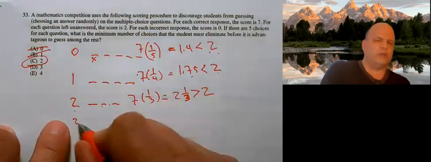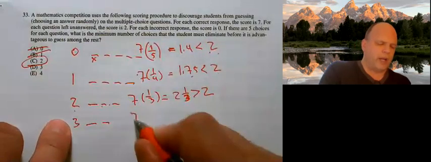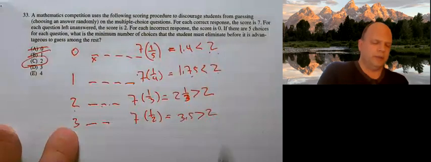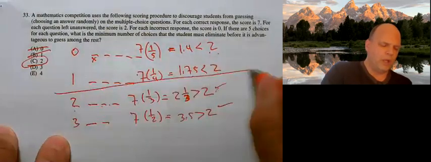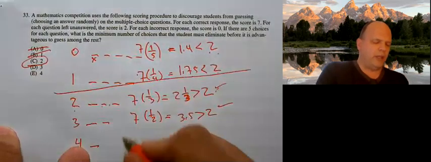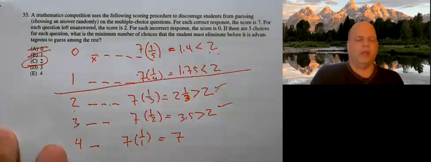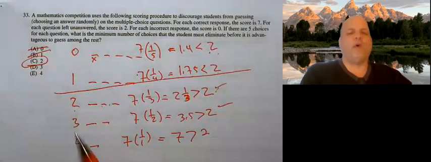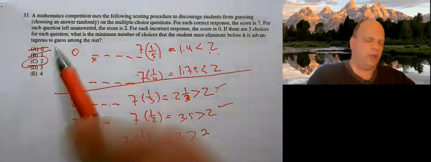If I eliminated 3 choices, my probability of guessing correctly is 1/2. 7 times 1/2 is 3.5. Definitely better. So this is better and this is better. These are not. If I eliminate 4 choices, then I only have 1 possibility. And basically my probability is 7 times 1 over 1, which is 7 points, which is definitely better than 2. So if I can eliminate 2, 3, or 4, I should go ahead and guess. And they said, what's the minimum number? The minimum number I need to eliminate is 2.